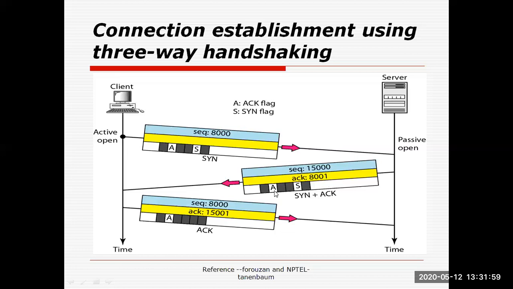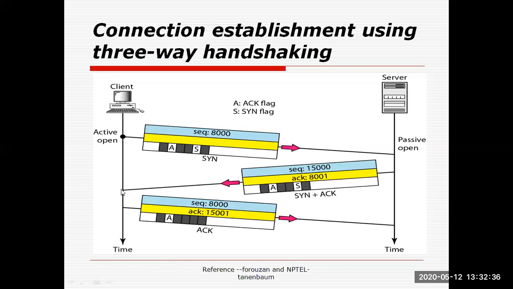Now two flags will again be set here: the A flag, that is for the acknowledgement, and the S flag, that is for the synchronization. So this A plus S combination represents that this communication is currently in the connection establishment phase. When this TPDU is received by the receiver process at the client, again it goes from transport to network, network to data link layer, to physical layer, then from physical layer to data link layer, to network, and from network layer to transport layer. Here we directly represent a transport layer entity.